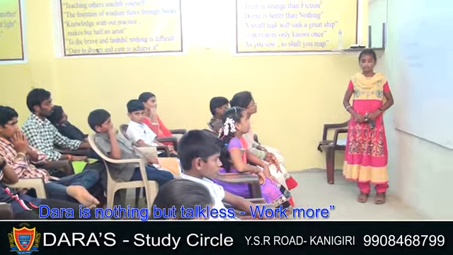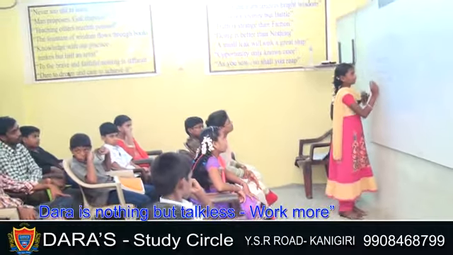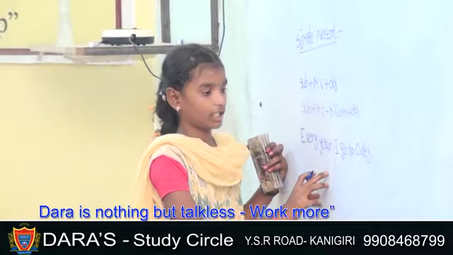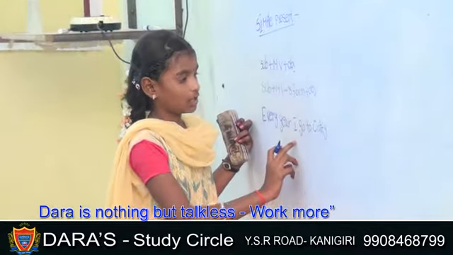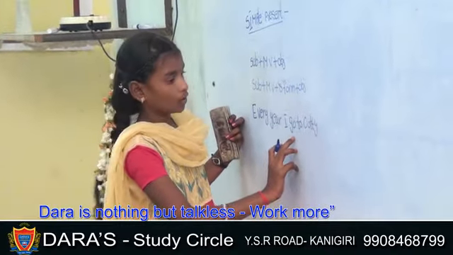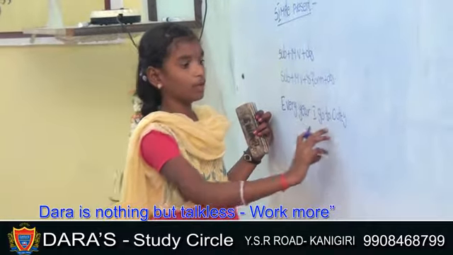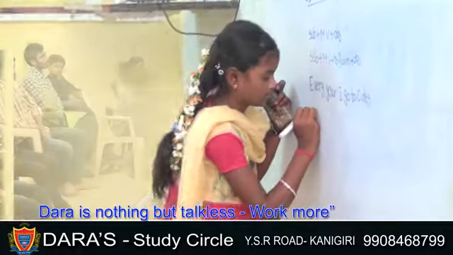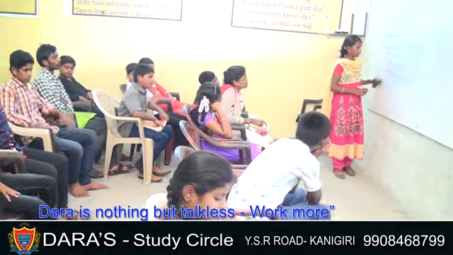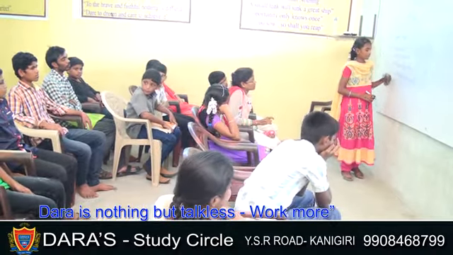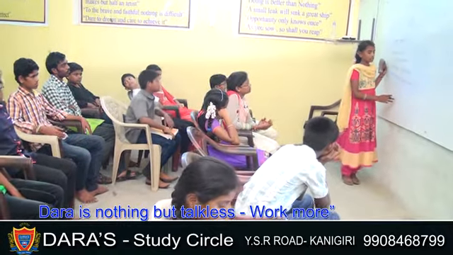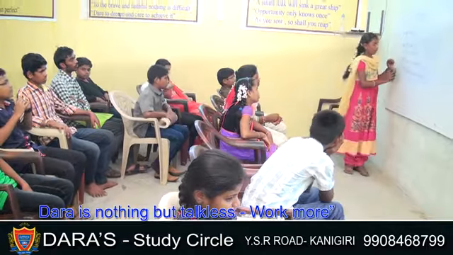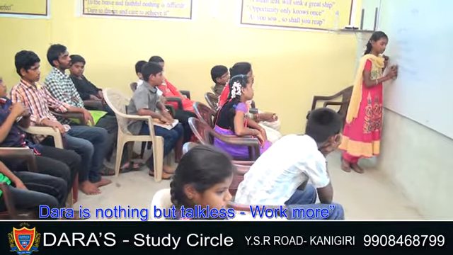Simple present tense, first structure instance is: every year I go to the temple. Every year is the indication, I subject, go main verb, to the temple object. Second structure instance is: every year she goes to hospital. Every year indication, she subject, goes main verb plus S form, to hospital object. First one is completed. Go to second one.